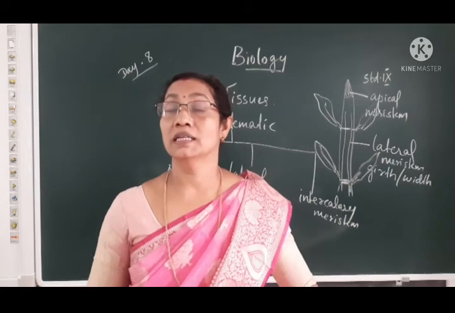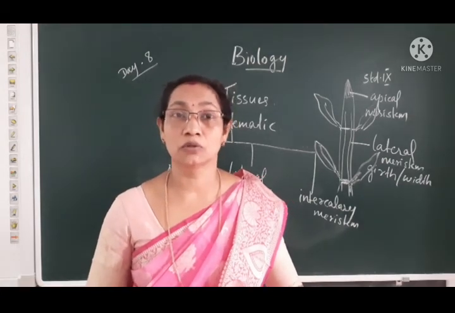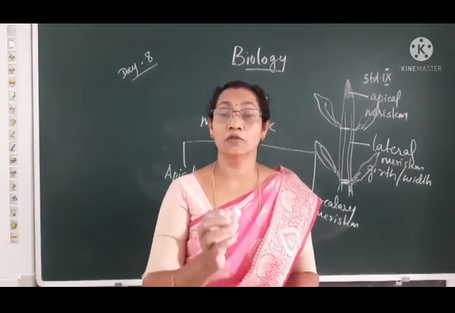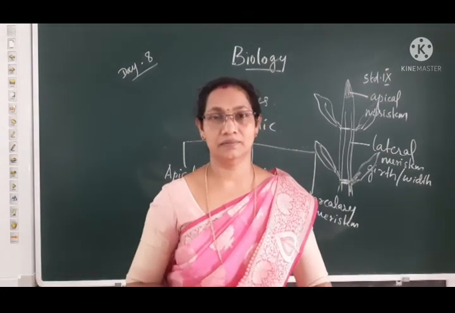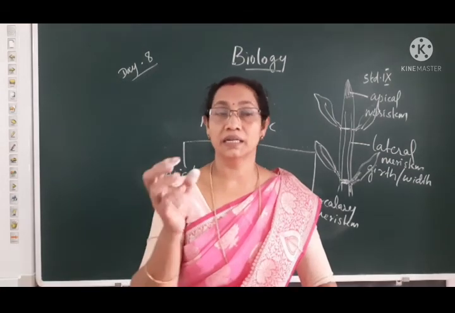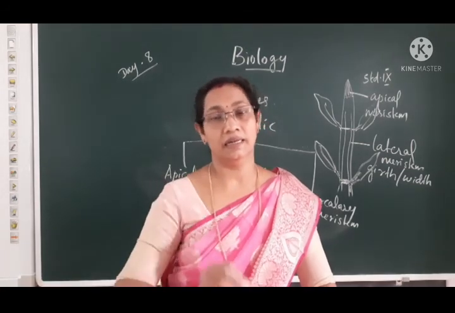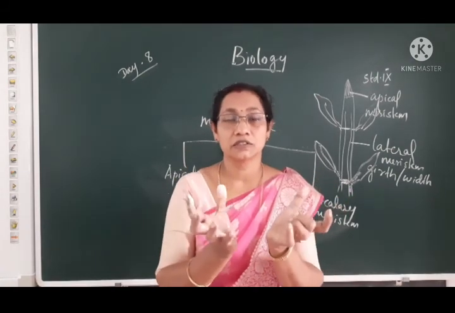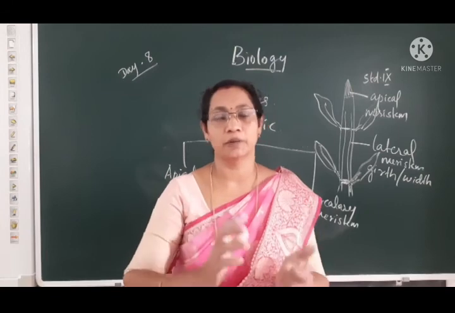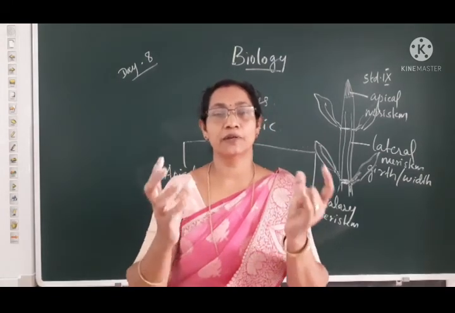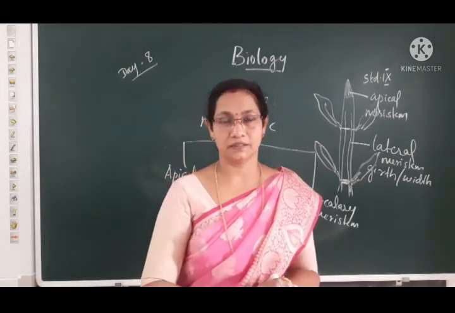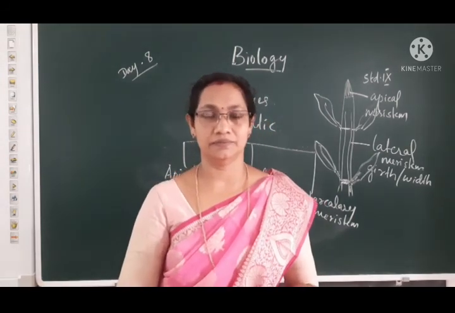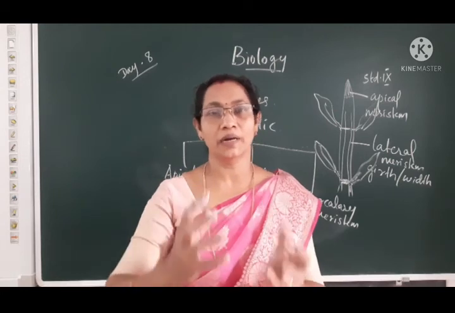And also these meristematic tissues show some features. Their cell wall is very thin and it is made of cellulose. The cell is filled with dense cytoplasm. And they have one prominent nucleus, a big nucleus.